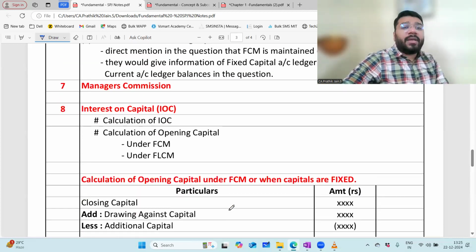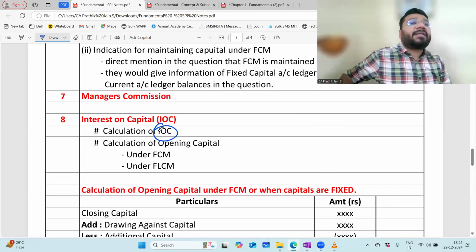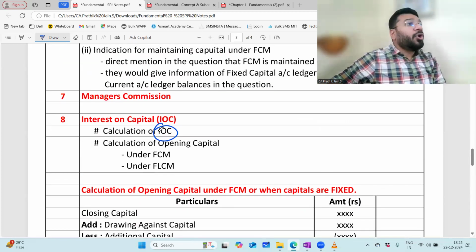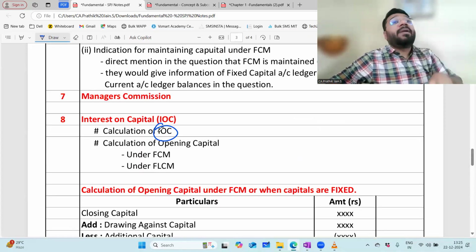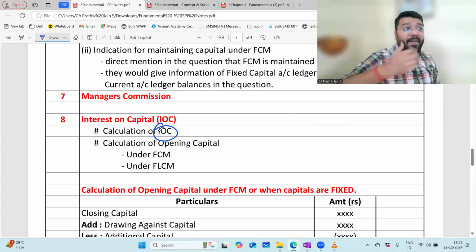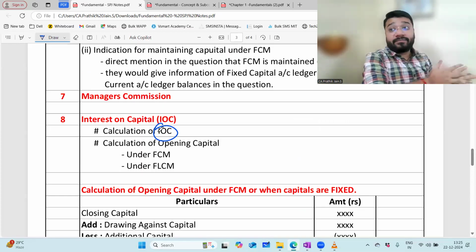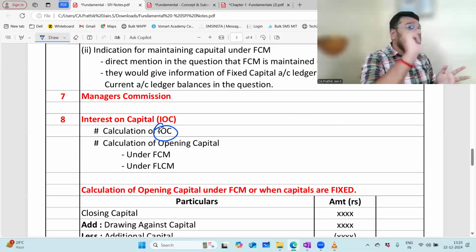Now comes the calculation of interest on capital. The percentage is there, no? You'll multiply on which capital? Opening capital or closing capital? Opening capital. Think and answer. No, I will not agree. Think and answer. You're not thinking properly.